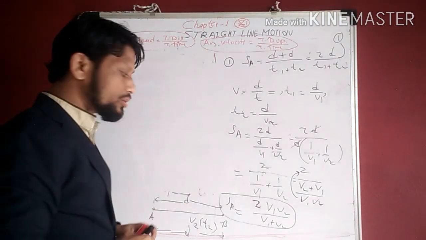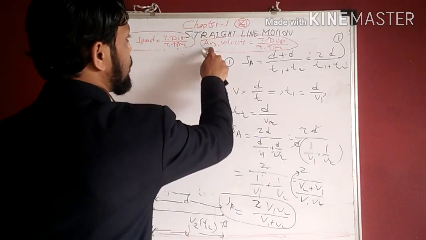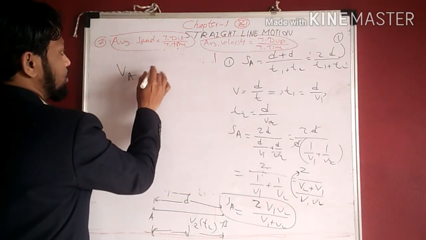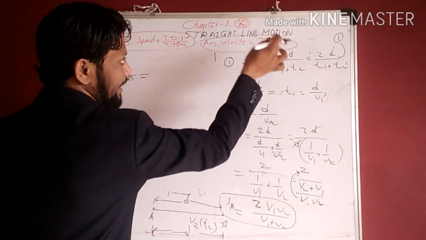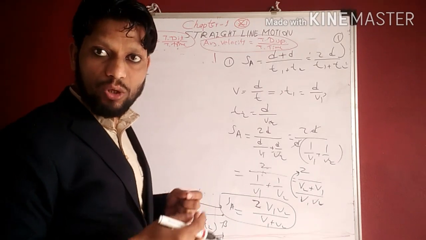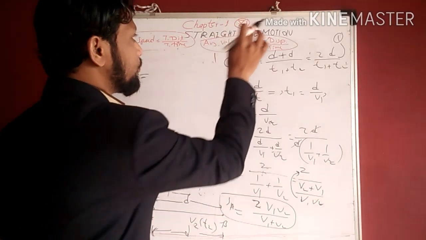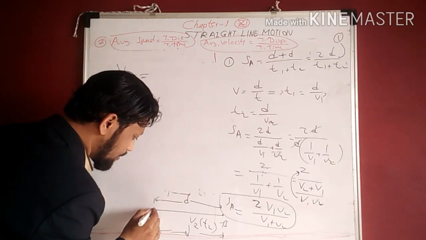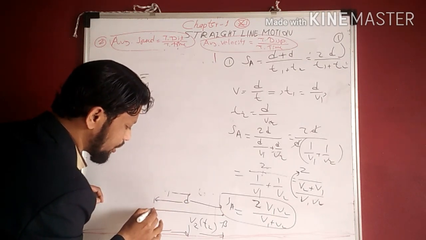Now we'll find the second part of the question. The second part of the question is the average velocity. So the average velocity is equal to total displacement, and as we know, displacement is a vector quantity. It is the straight line joining the initial point to the final point.